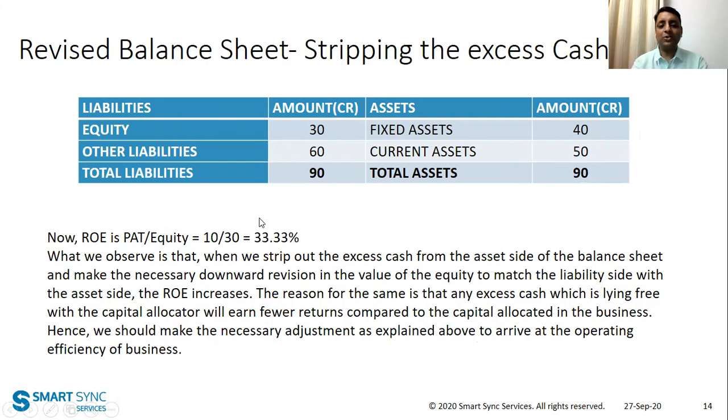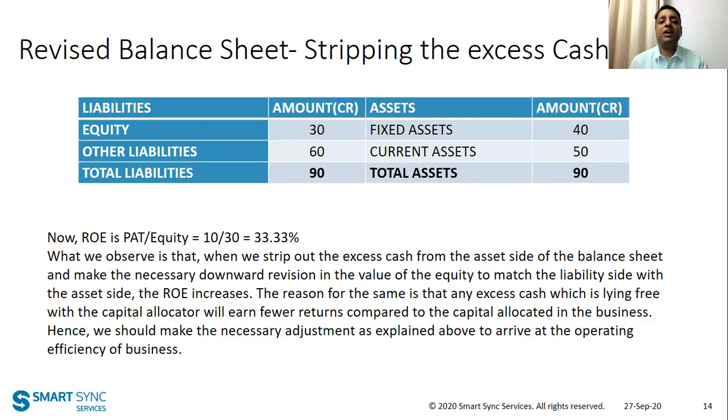Now you calculate the ROE. The PAT remains the same, which is 10, but now the equity has reduced from 40 to 30. So your ROE increases to 33%. Don't you think this is a better way of calculating ROE when there is excess cash, right? So what do we learn from this?